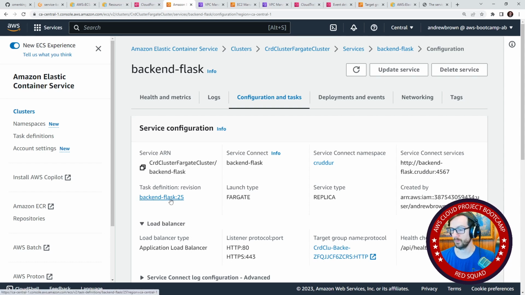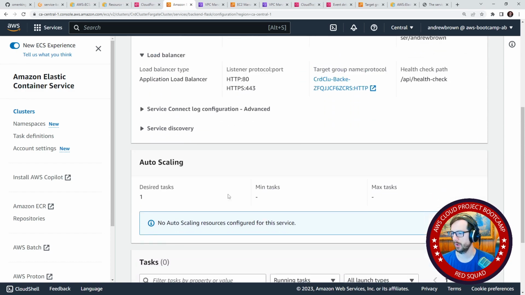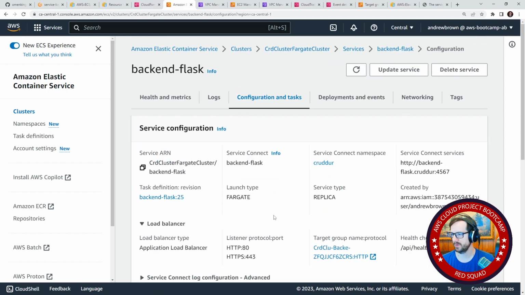No, maybe that's fine. We have been deploying quite often, so maybe that is less of an issue, but I also kind of wonder if the task definition is deregistering a lot more than we think that it is, and so that number could be a lot lower. But it is a bit confusing why it's not working. Now we can see that back in Flask, it says Crutter. We have the Service Connect endpoint over here. It says 4567. So I'm not 100% sure what the issue is. We opened the ports 100%. So that's not a problem.